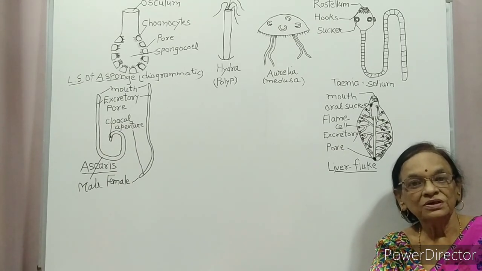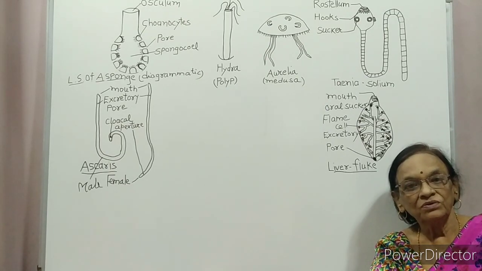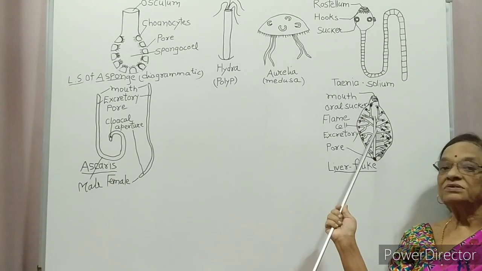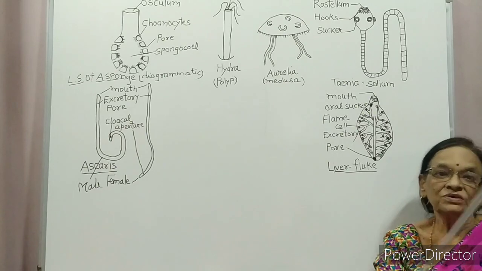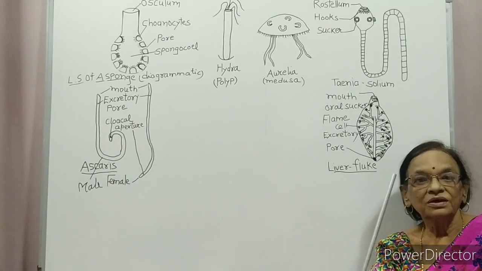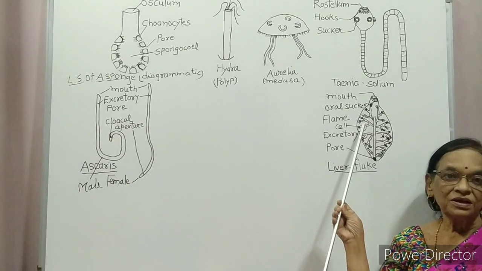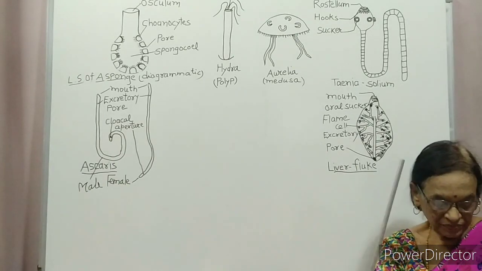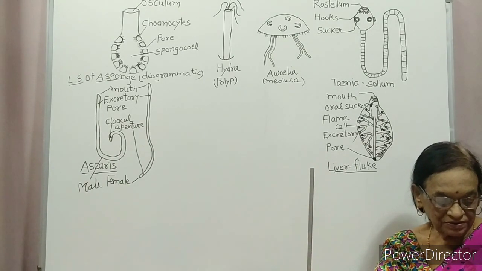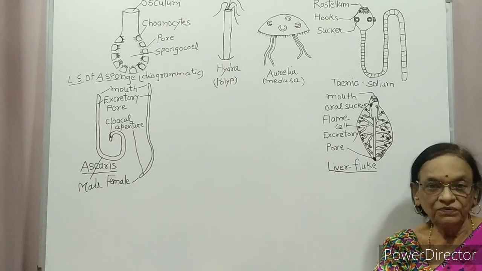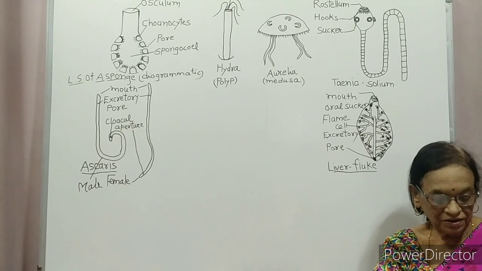What is their function? They collect the waste from the body and pour the waste into a common excretory duct which leads into the excretory pore. This animal is liver fluke. So examples are Taenia, meaning tapeworm, and Fasciola, meaning liver fluke.